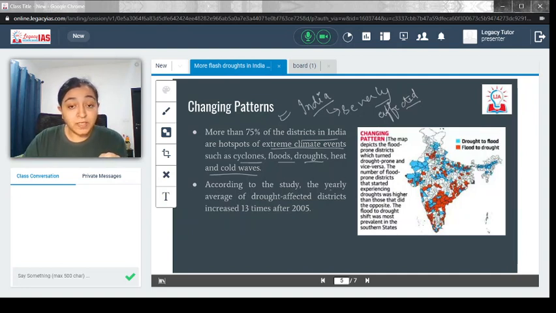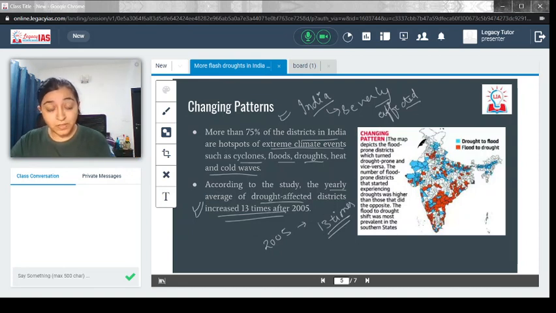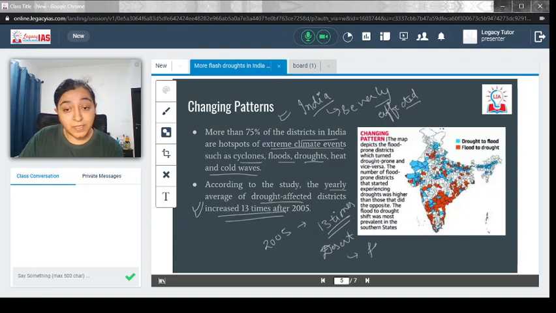According to this study, the average number of drought-affected districts increased 13 times after 2005. This is important data for you to remember: from 2005 onwards there has been an increase of 13 times in the occurrence of drought in the country. And if you look at this graph over here, there is also a changing pattern. This map depicts the flood prone districts which turned drought prone and vice versa. Now this is very interesting. You must have heard that the desert area of Rajasthan has had cases of floods over here.